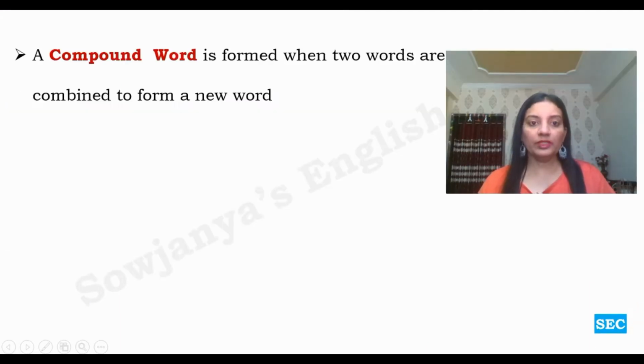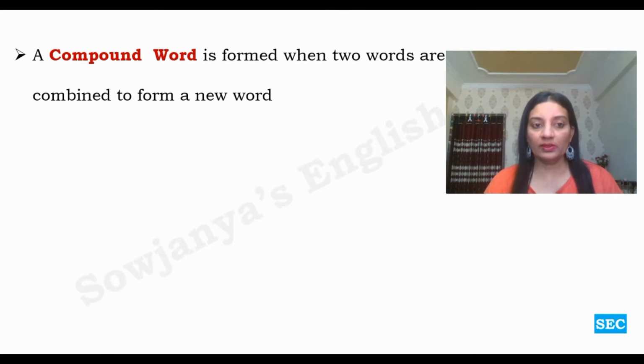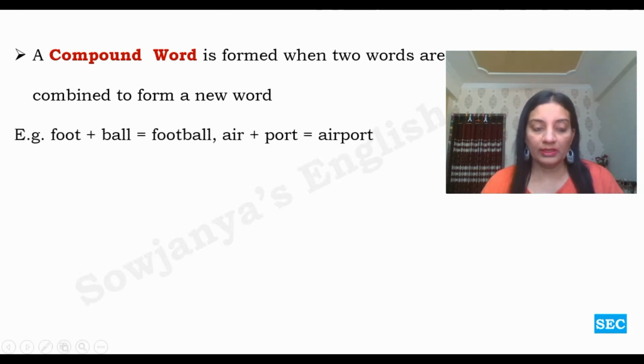A compound word is formed when two words are combined to form a new word. Just by having a look at the word compound, we get an idea that it means more than one. So it is almost a self-explanatory word. A compound word is formed when two words are combined to form another word, a new word. Example, foot plus ball, football, air plus port, airport. More than one word which is formed as a compound. That is what a compound word is.